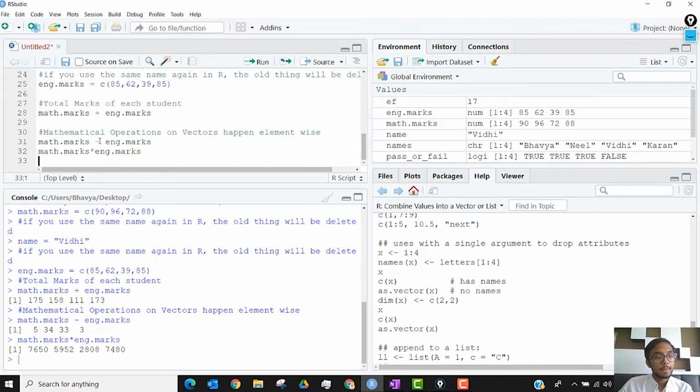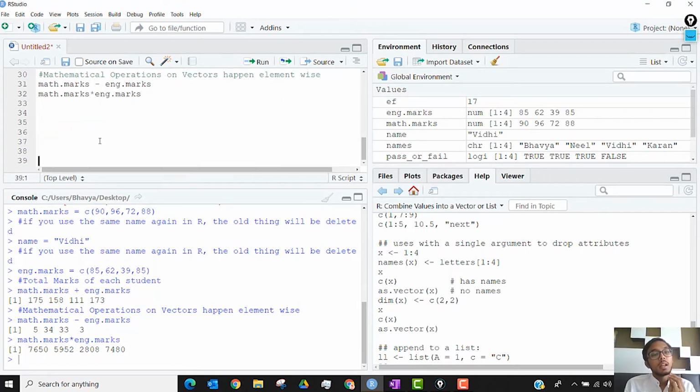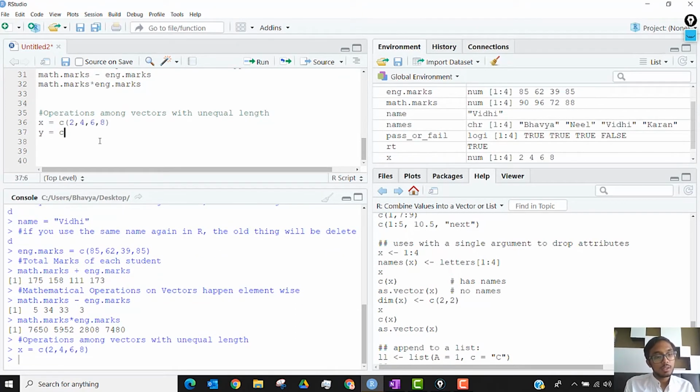Now the question is, what happens when I try to do something like this? Let's say x I am storing as c(2, 4, 6, 8), and y I am storing as c(10, 20).